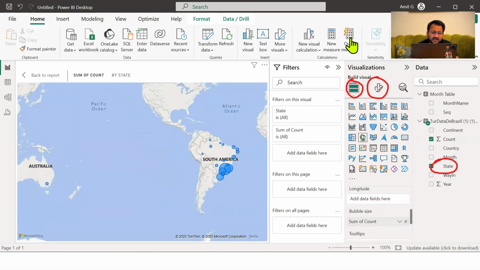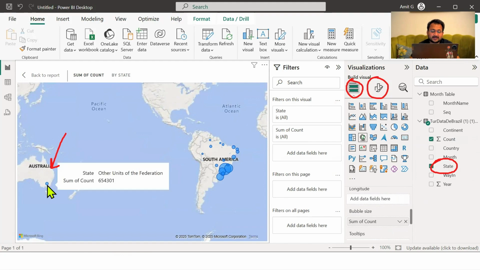But a problem that we have over here is you can notice one bubble is being shown in Australia. See, all the states are of Brazil. Then how come one bubble is being represented in Australia? Let us hover on this and identify that from the tooltip. So from here, the name of that state in the data is other units of federation. Now others can be anywhere.